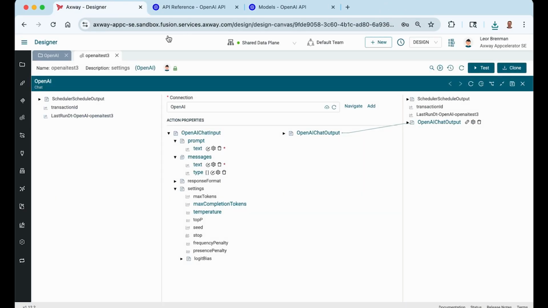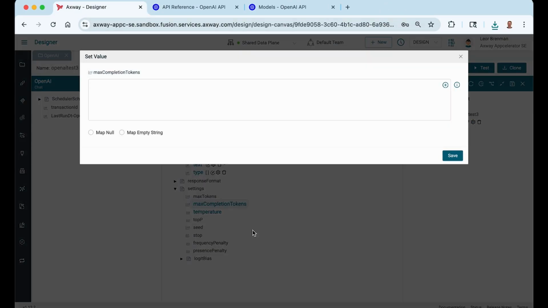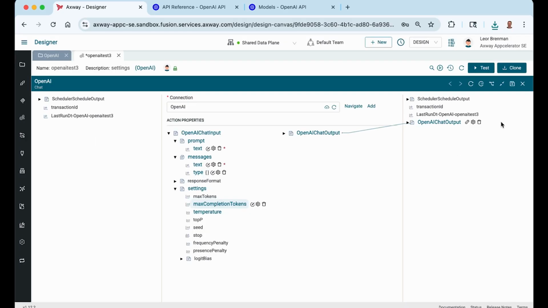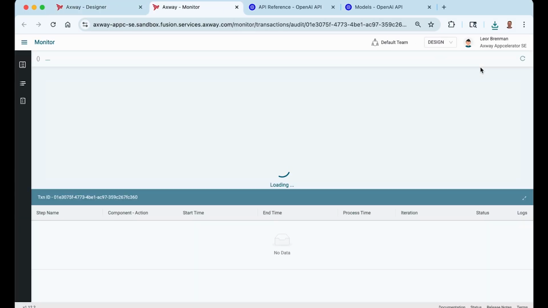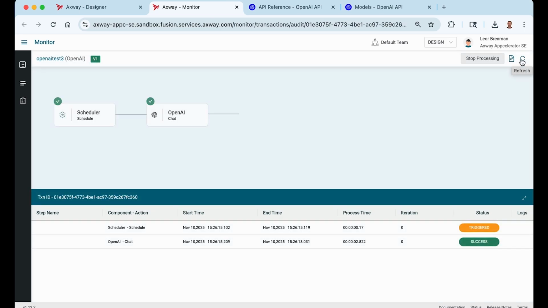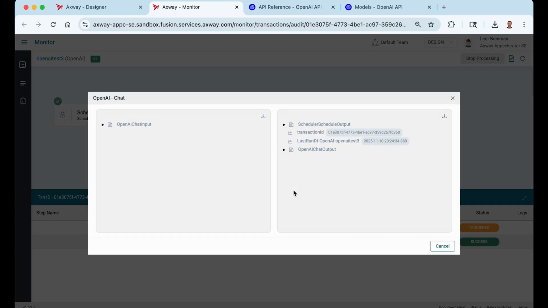So what we'll do now is set the completion token to quite a low value and see what happens, leaving the temperature at its default value for that model, whatever that is. And let's test that. Okay, let's see what the response is.